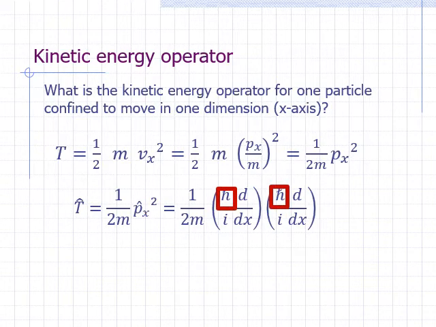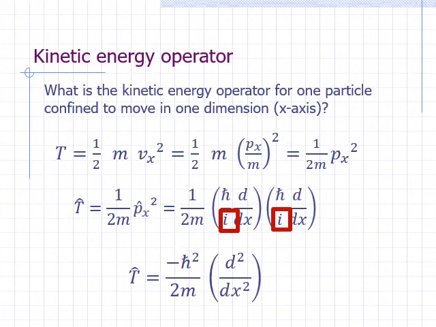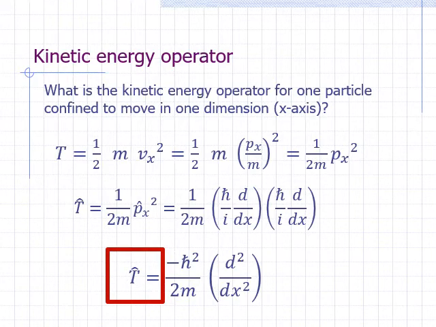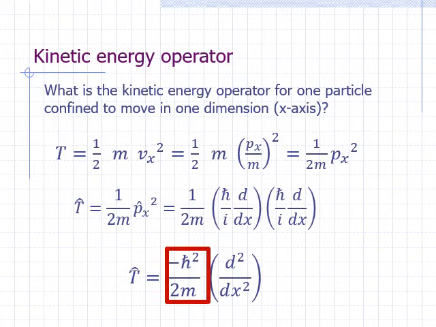H bar times h bar is h bar squared. Imaginary number i times itself is -1. So collecting all the constants gives us negative h bar squared over 2m. The kinetic energy operator for one particle confined to move in the x-axis is negative h bar squared over 2m times the second derivative with respect to x.